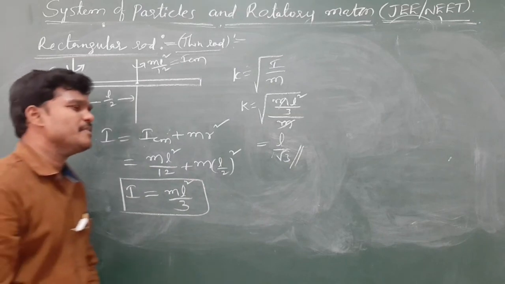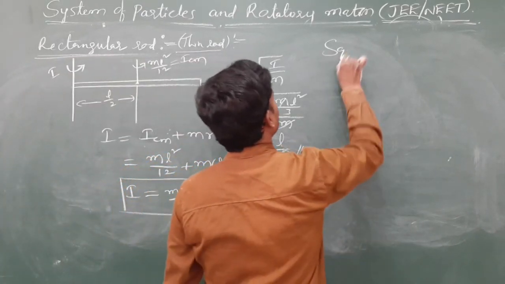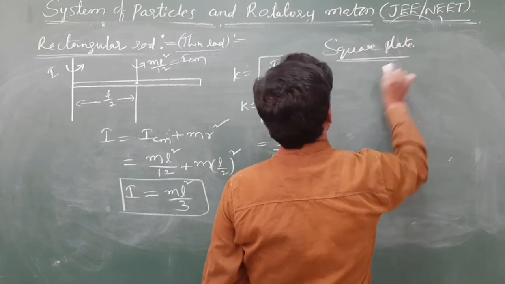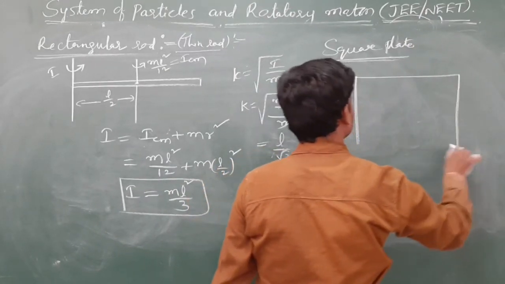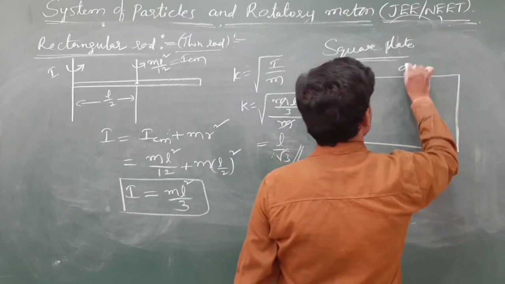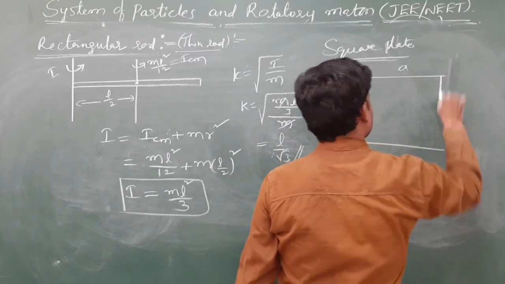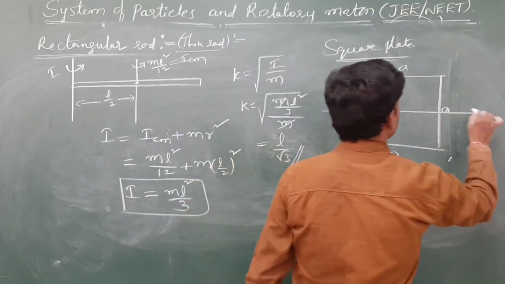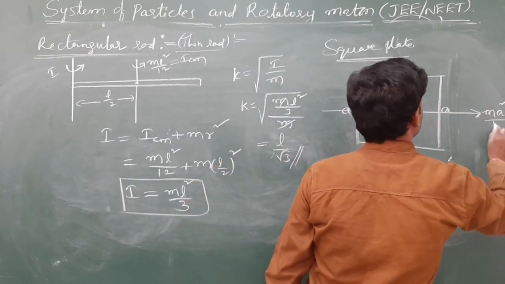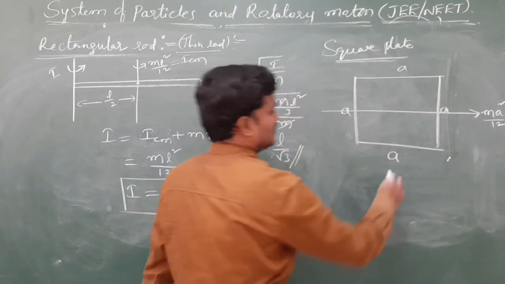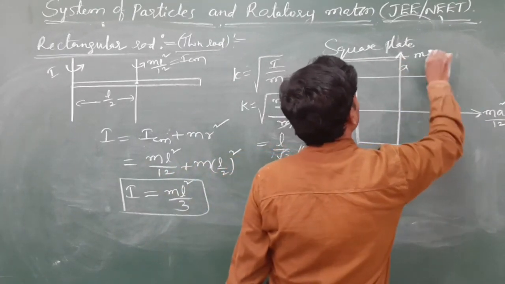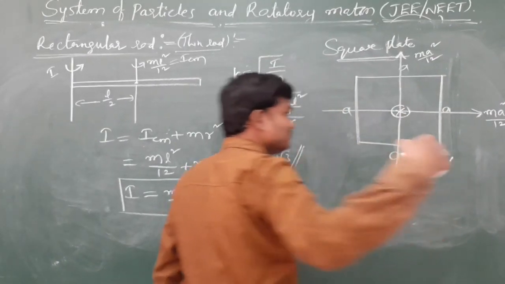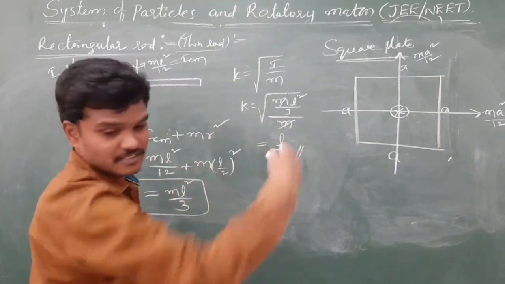In the same manner, if they give a square plate whose sides are A, this is A, this is A. About this, keep in mind that it is m a square by 12. About this, m a square by 12. About this means IX, IY, this is into the board.